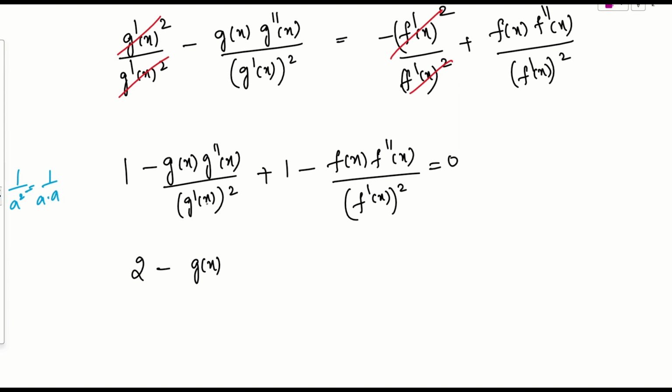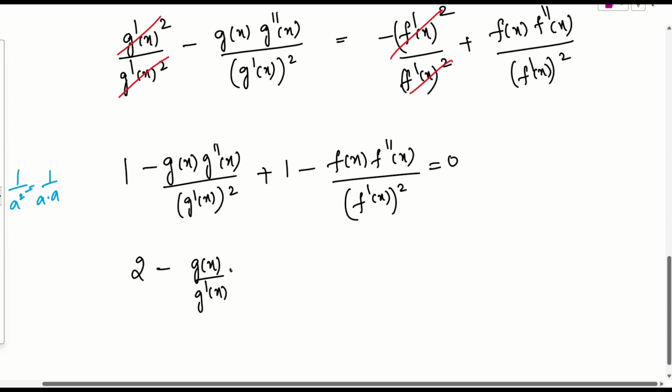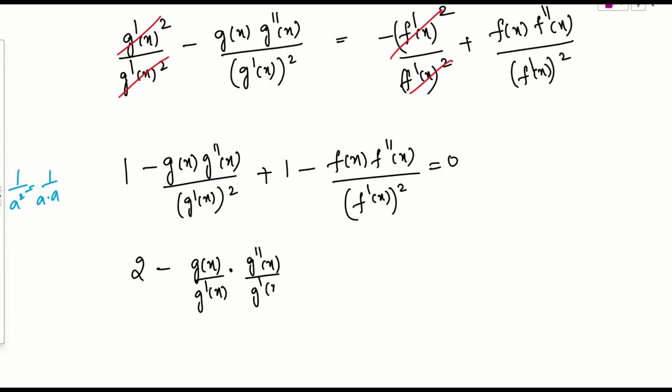So I'll write g dash of x whole square, so g of x into g dash of x into g double dash of x by g dash. Do you agree with me? Because everything is in a multiplication. Minus, because this one I have already added. Agree? This is f of x by f dash, I will take it here into f double dash of f dash. I'll take it here. Why? Because this is there. This is what they are asking. Is it okay? So from this, if you look into the problem, g of x by g dash.